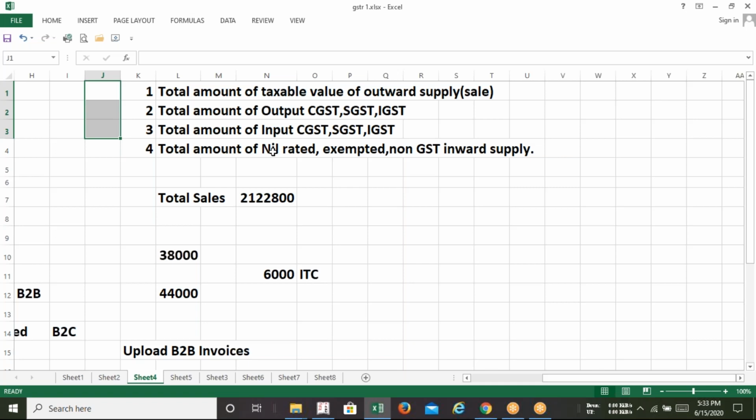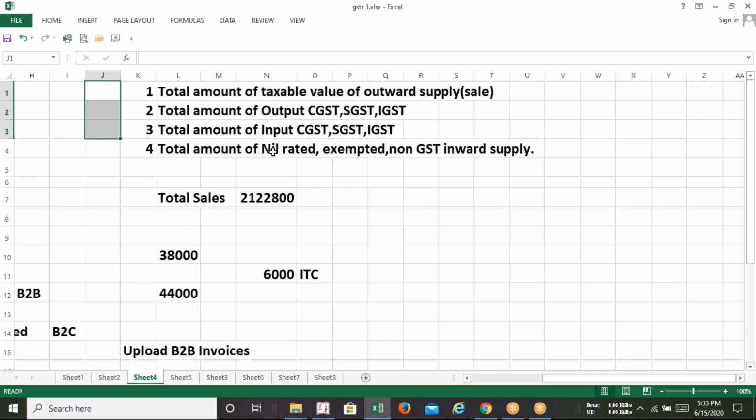Exempted means that the product does not attract any kind of GST. Essential goods do not attract any kind of GST. That is exempted goods. Electricity is an exempted good. And non-GST supply, the name itself suggests the meaning: a product or a service which is not coming under the gambit of the GST at all.